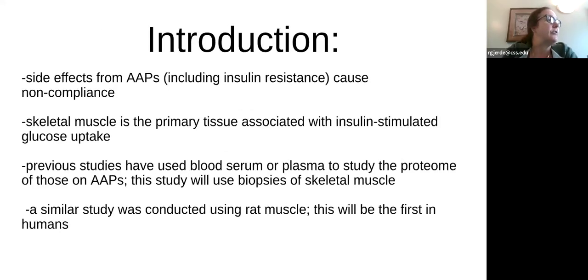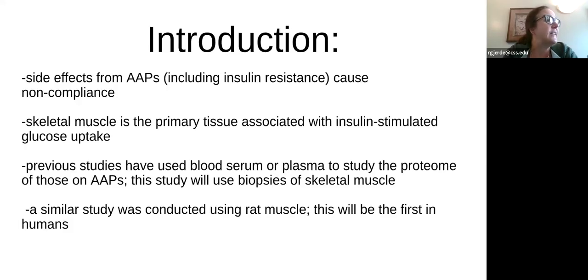AAPs are used to treat mental illness. In the case of this study, they're talking about people that have bipolar 1 and bipolar 2. One of the problems with people on these medications is that there are a lot of side effects. So people tend to not want to take the medication. So if they're prescribed the medication, they don't take the medication. Weight gain is one of the side effects. One of the main side effects is insulin resistance, and that means that your body can't use insulin effectively to absorb glucose, and your cells need that glucose for energy, so to do everything that they need to do.